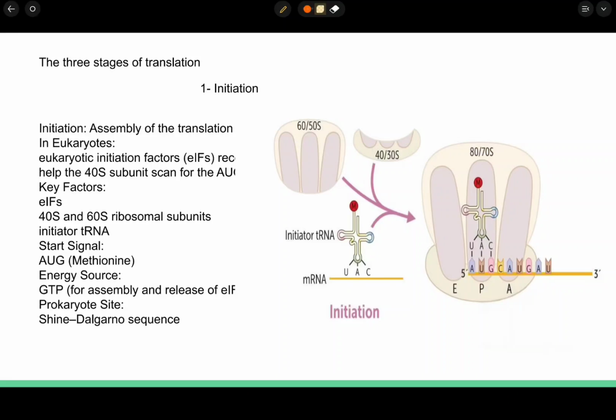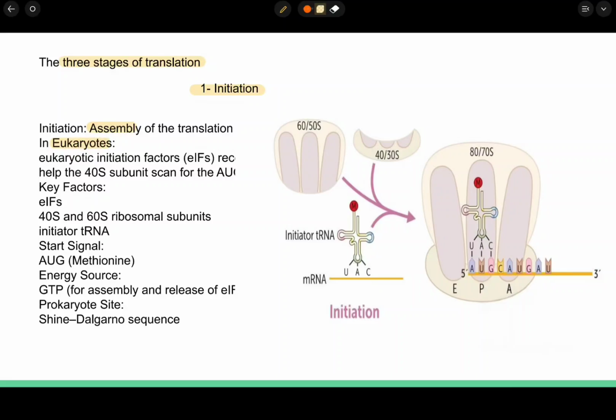The three stages of translation. There are three stages of translation. The first stage is initiation, the second is elongation, and the third is termination. The first stage of translation is initiation. Initiation is the assembly of the translation machinery in eukaryotes.